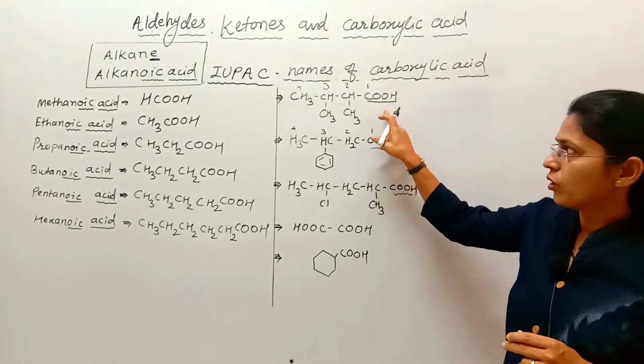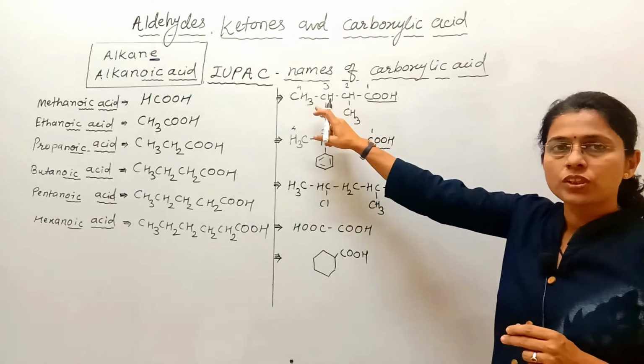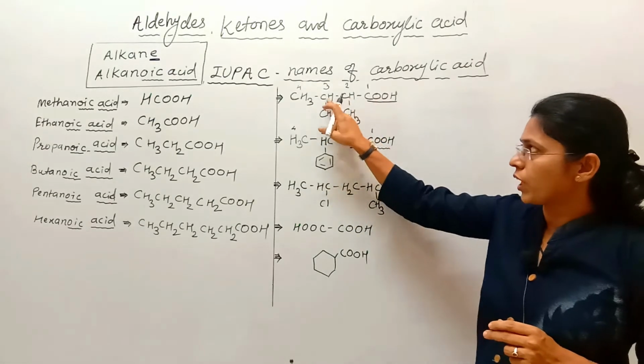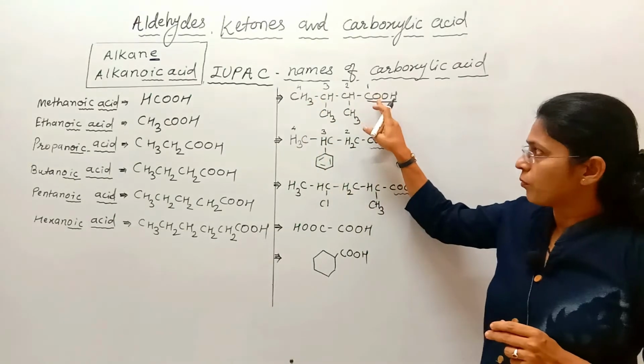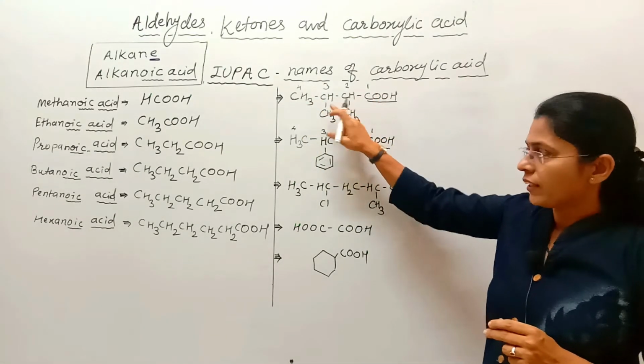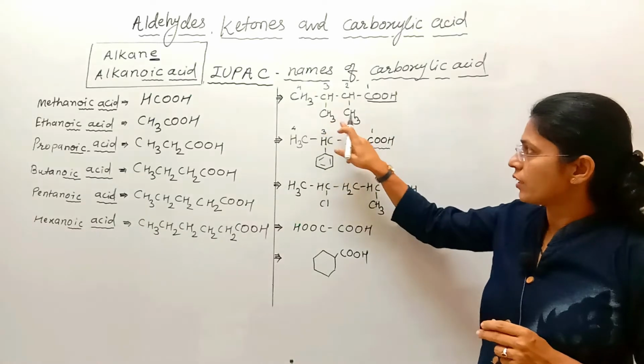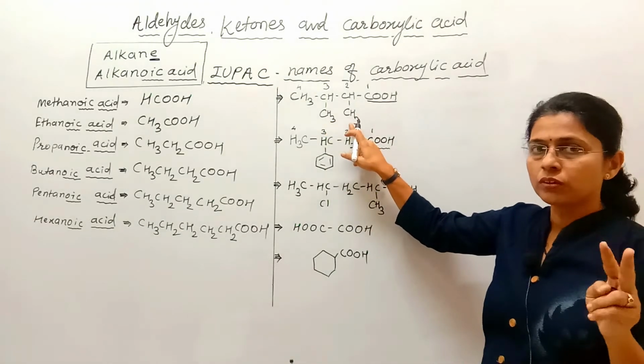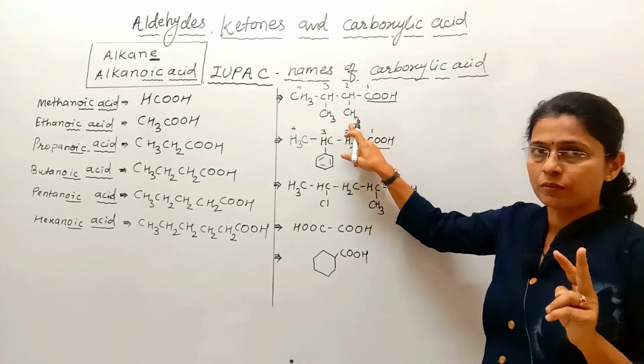In this structure, select the longest continuous chain containing 4 carbons. Number from the COOH group. At the second and third positions there are substituents and both alkyl groups are the same.